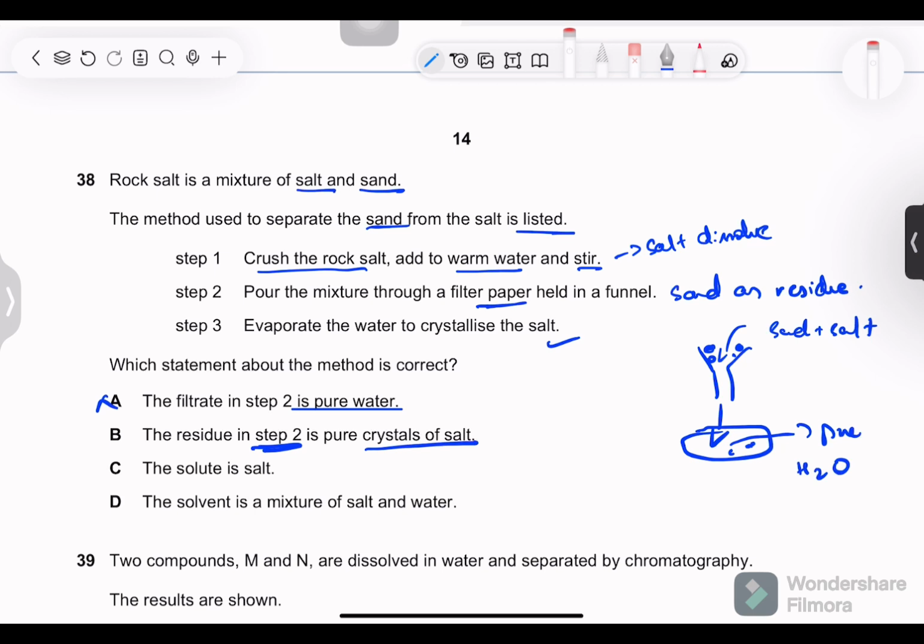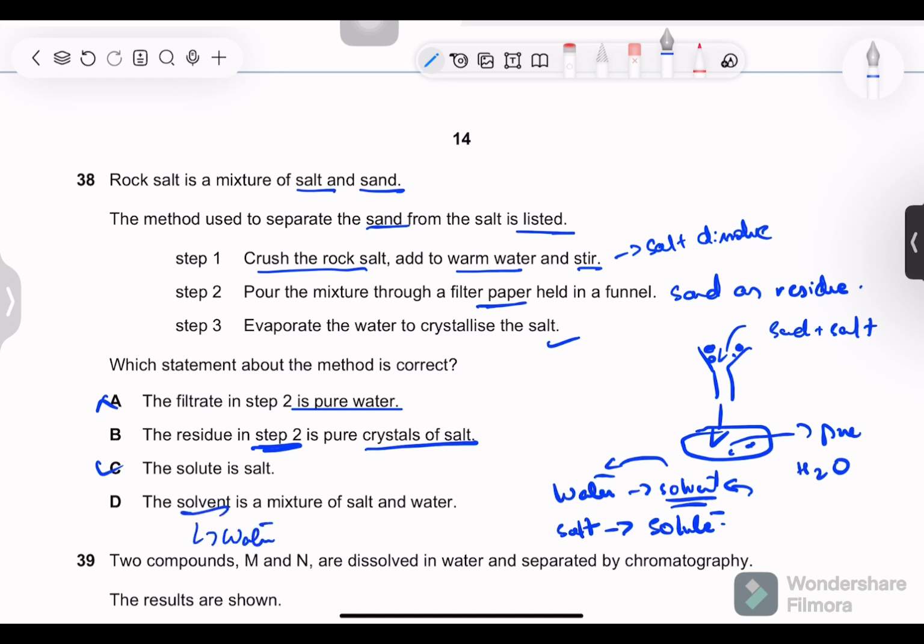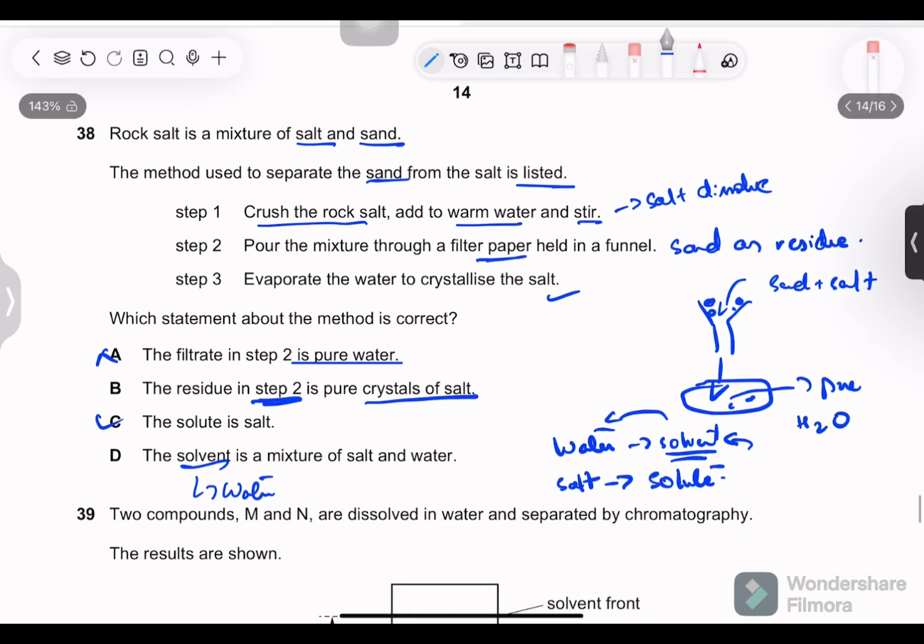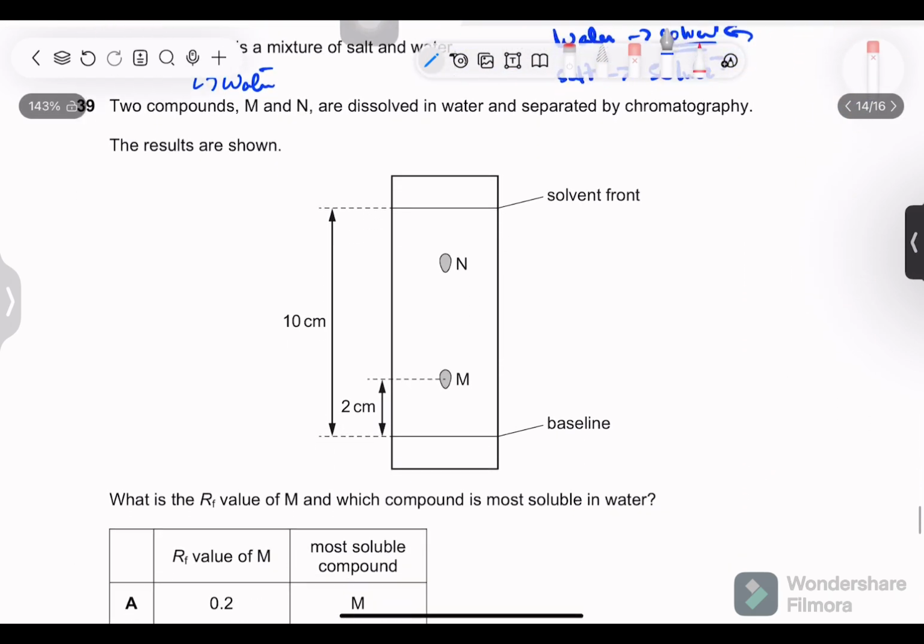We know the solute is salt. The solute is salt. Okay, yes. The solute is the substance which is being dissolved. The solvent is the medium, which is basically the water. Water is the solvent and salt is the solute, the substance we dissolved, and the medium in which we dissolved it is the solvent, water. The solvent is a mixture of salt and water. No, the solvent is water. And yes, water.